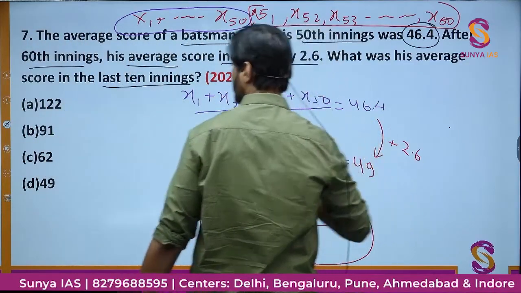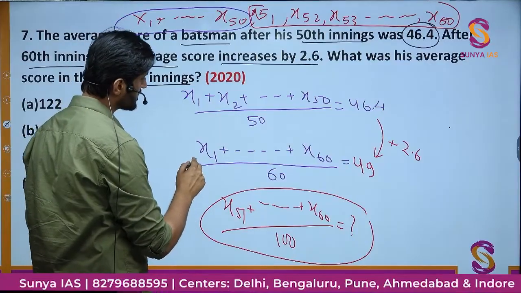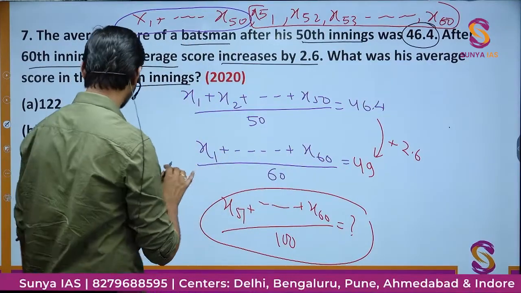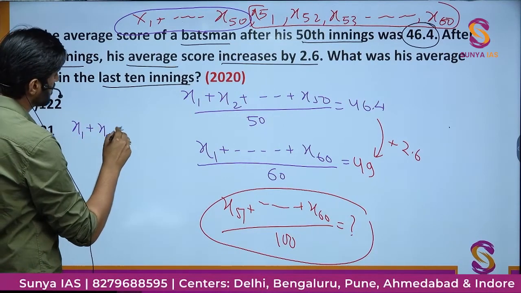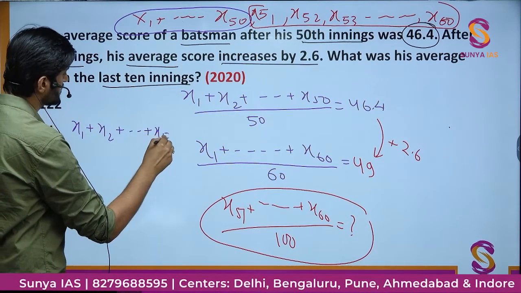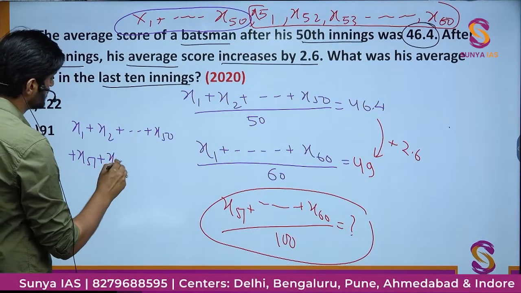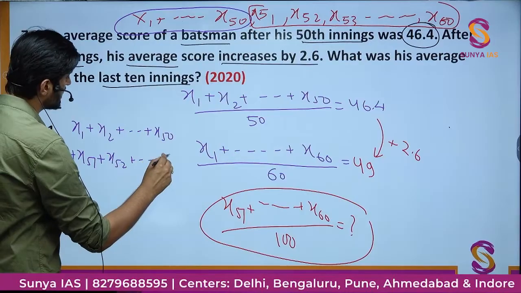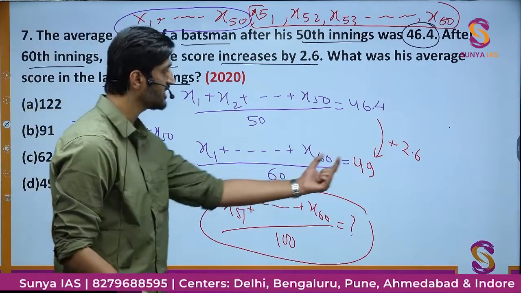We'll simply do one thing. Here we have the sum of all the 60 matches. So x1, x2 and so on until x50 plus x51, x52 and so on until x60, the sum of all of these matches is equal to nothing but 60 into 49.